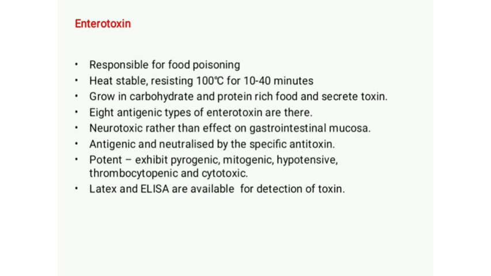Then there are 8 types of enterotoxins produced by different strains of Staphylococcus aureus, which are named A, B, C, C1, C2, C3, then D, E, and H. These are the 8 types of enterotoxin produced by Staphylococcal species. And this toxin has more effect on the nervous system rather than the gastrointestinal mucosa. That is, they directly act on the nervous system and cause illness rather than through the gastrointestinal system.